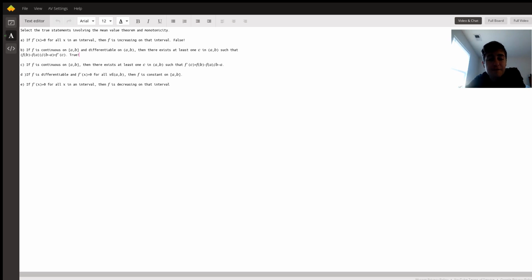C says if f is continuous on the closed interval from a to b, then there exists at least one c in the open interval from a to b, such that the same statement is true. Now, this is false because, and I presume there were meant to be parentheses here, just to be clear that we are dividing that entire difference by this entire difference, there is not an assumption that f is actually differentiable. There are functions, such as the Weierstrass function, that are continuous everywhere, but differentiable nowhere. They're just these super spiky, really infinitely complex looking functions that do not have any derivatives anywhere. And so this would not apply to functions like that.